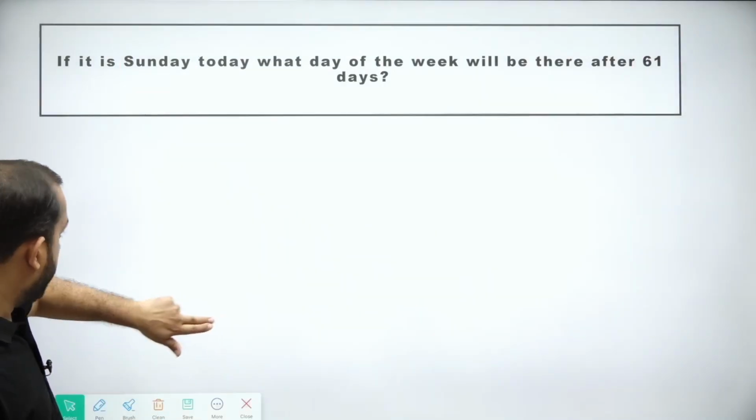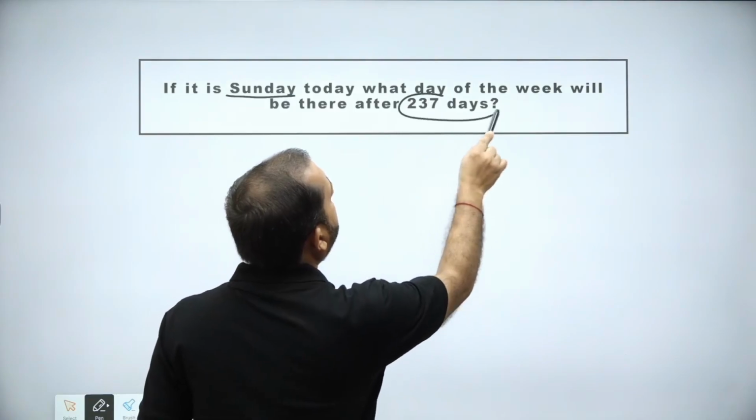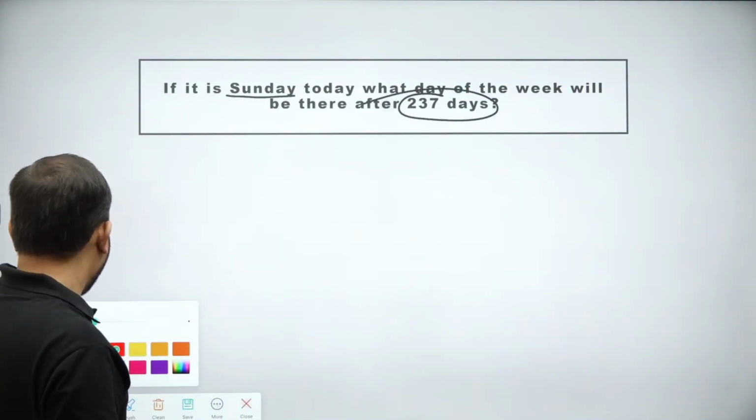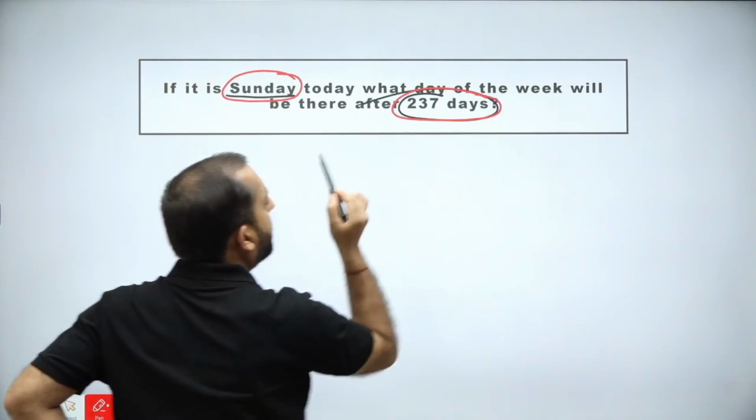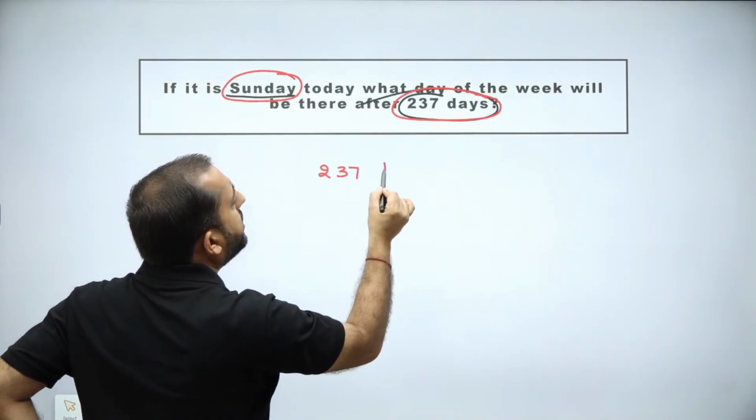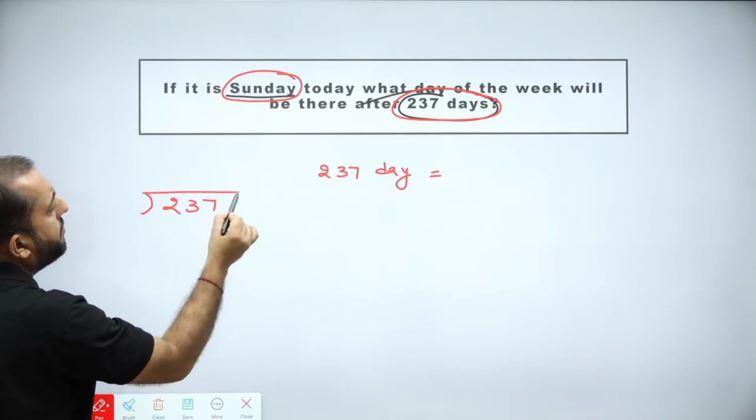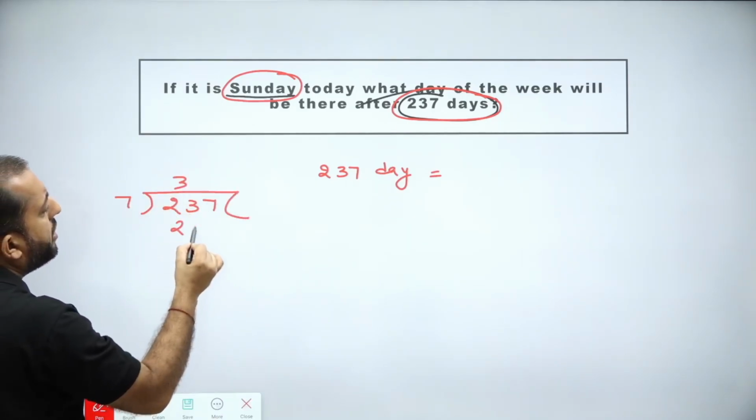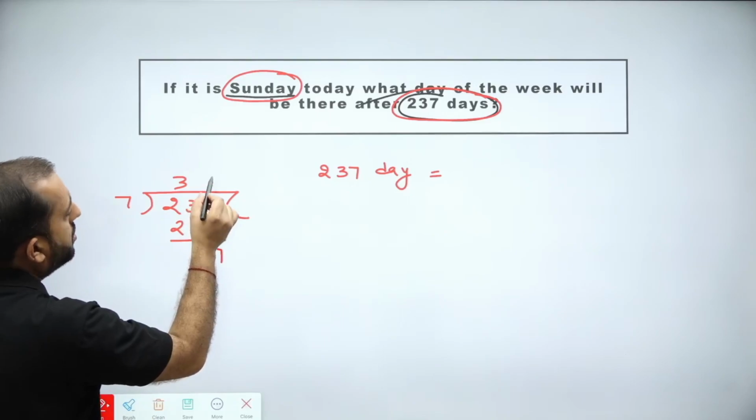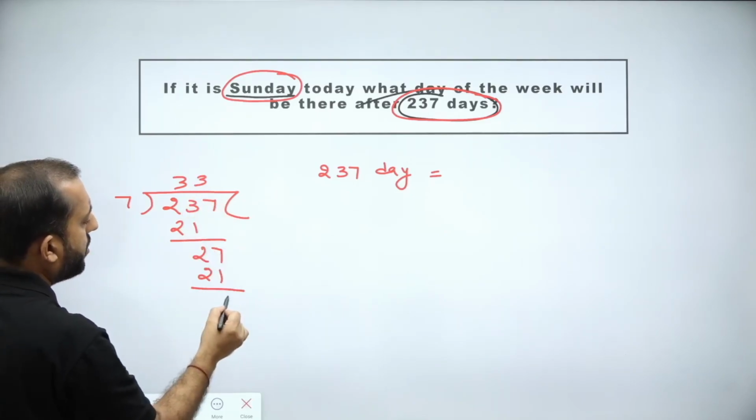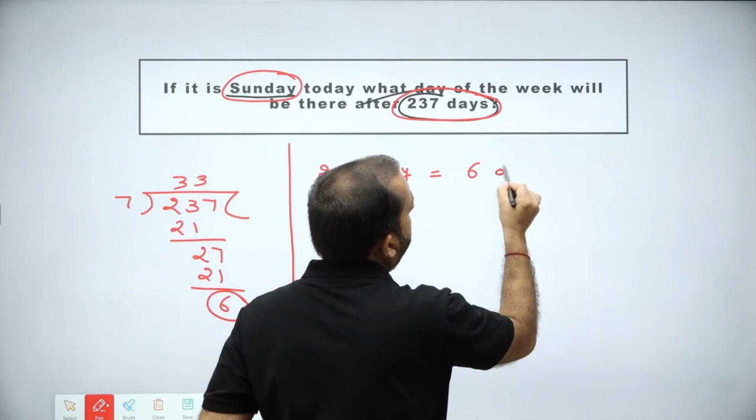The next problem is, if it is Sunday today, then what day of the week will it be after 237 days? Again, your reference day is Sunday and the duration is 237 days. So calculate the number of odd days in the given duration. For this, divide your given duration by 7. 7 3s are 21, 23 it is, right? 7 3s are 21. So 6 is the remainder. So in 237 days, 6 odd days are present.